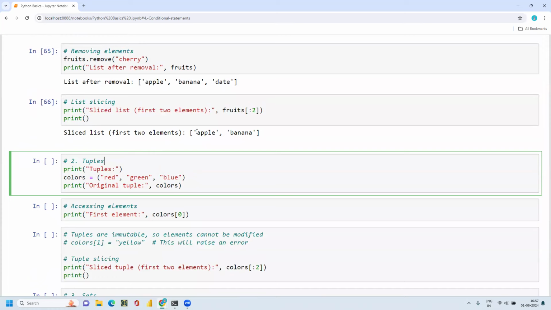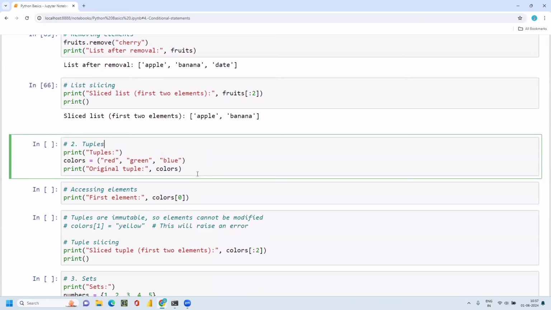But when it comes to tuples, tuples are immutable. Once we have created a tuple, it is immutable. We cannot change anything inside it. That is the main property of the tuple. With a list, you can add extra elements or remove them, and do a lot of operations, but tuples are different.